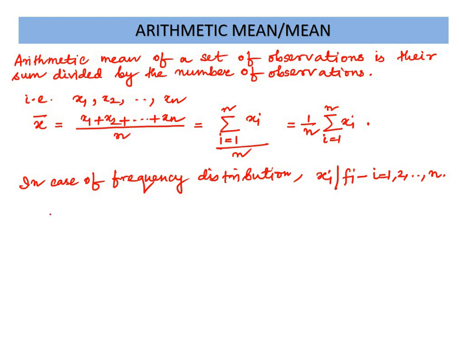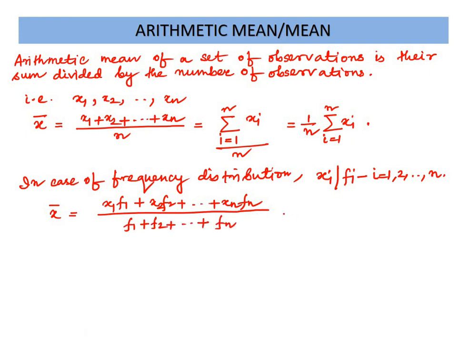In that case the mean x bar is given by x1 into f1 plus x2 into f2 plus, in this way, up to xn fn, divided by the total number of observations, that is the sum of the frequencies.